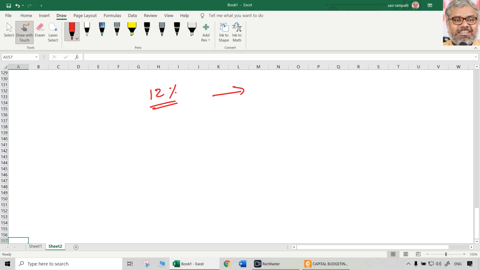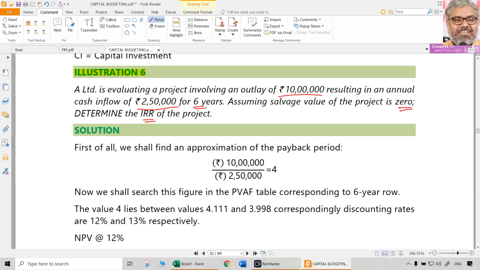Let us calculate NPV. So this is some rate, R1 or R2, we don't know yet. It is some rate, we have taken randomly 12%. There are ways of finding it out, payback period, payback reciprocal, etc. Going to the tables and all. These all things are easier said than done, because these tables will not be given to you in the exam.